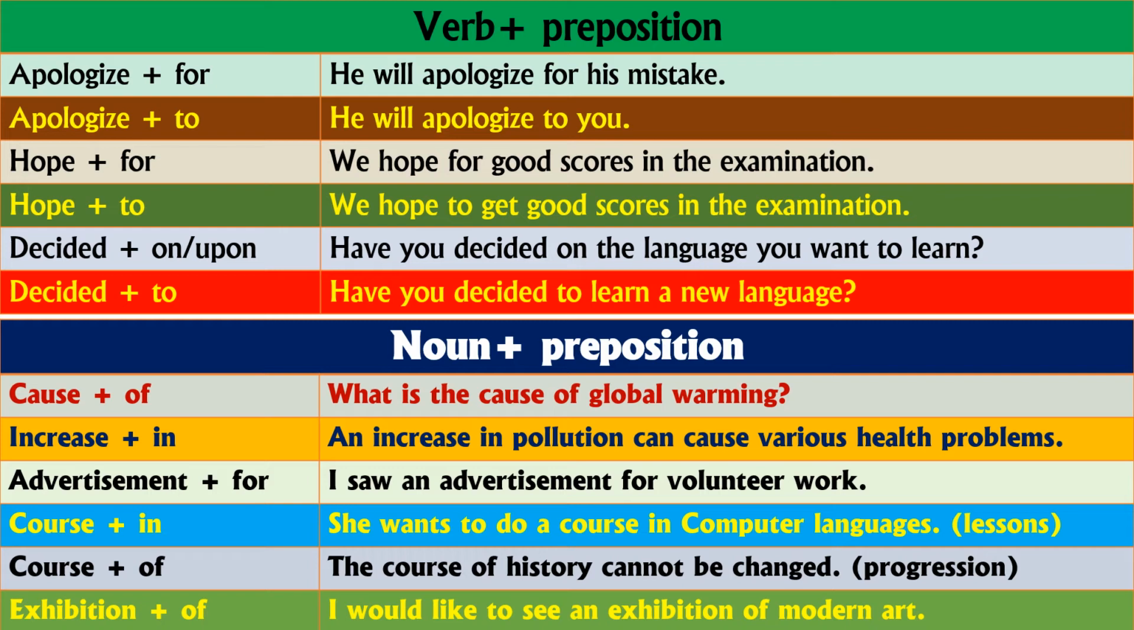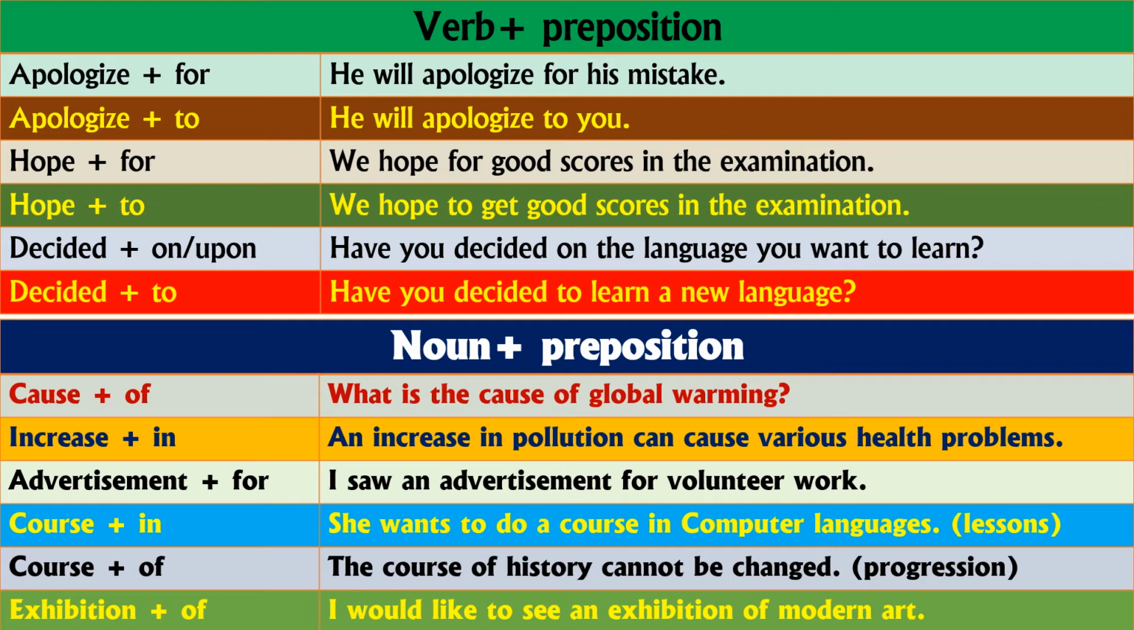Volunteer work and course in, in the sense she wants to do a course in computer language. Course of means, for example, the course of history cannot be changed, so that is called progression. Exhibition of, in the sense I would like to see an exhibition of modern art. Exhibition is a compound preposition, so exhibition of is mentioned here.